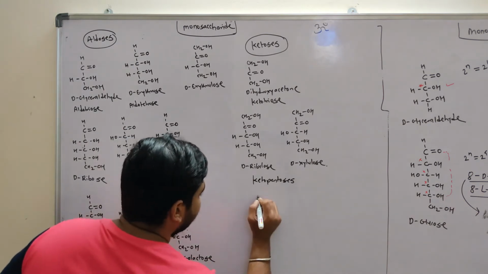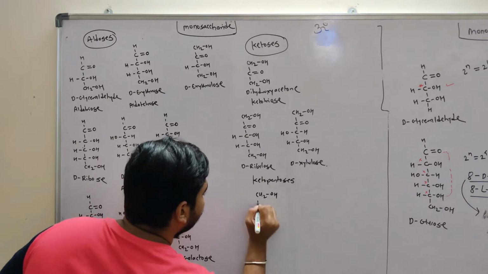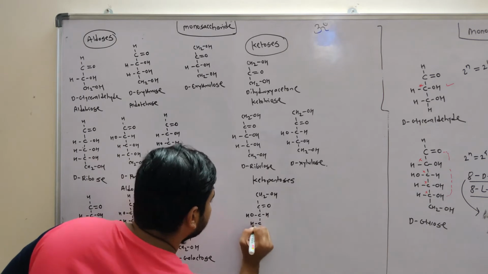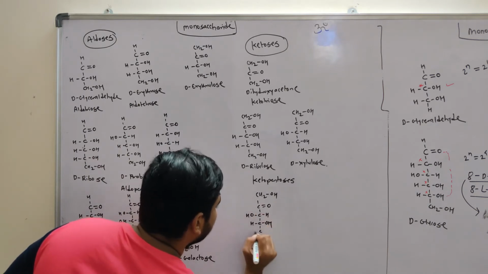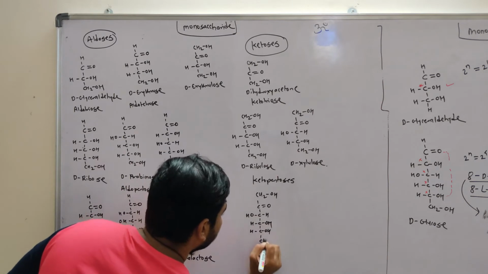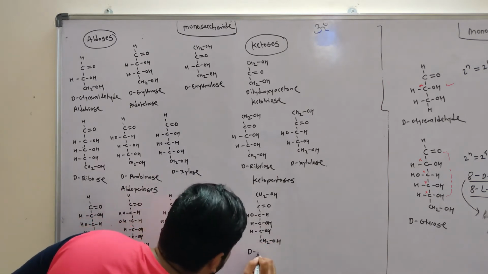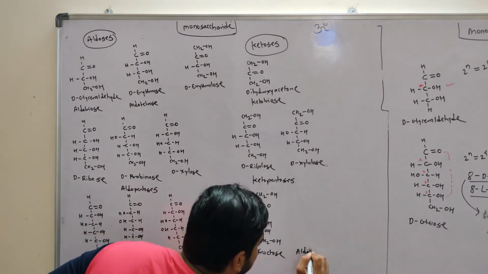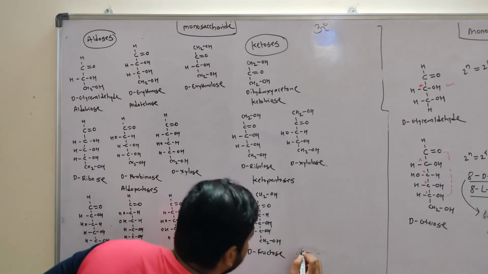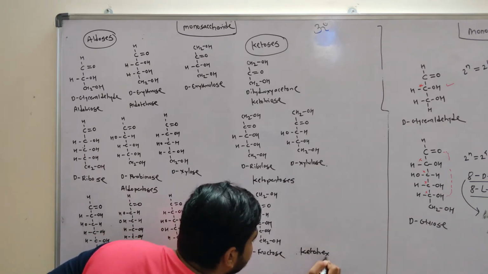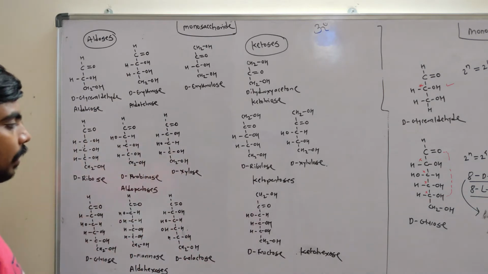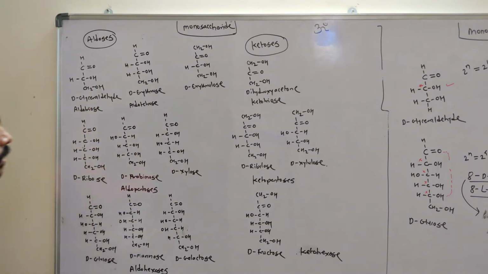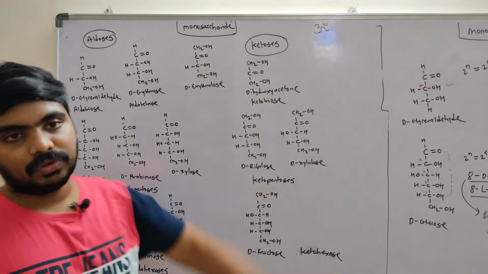And in the case of ketoses, we have fructose. This is the structure of D-fructose. This is a ketohexose, so it has a ketone group. So these are different structures of aldoses and ketoses of monosaccharides.